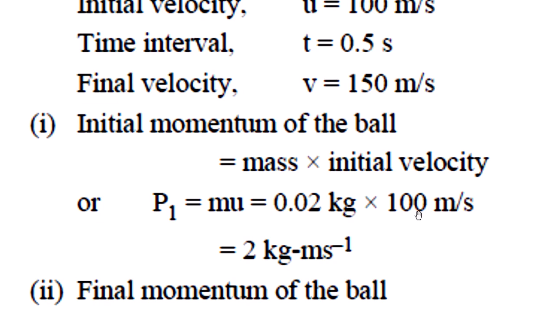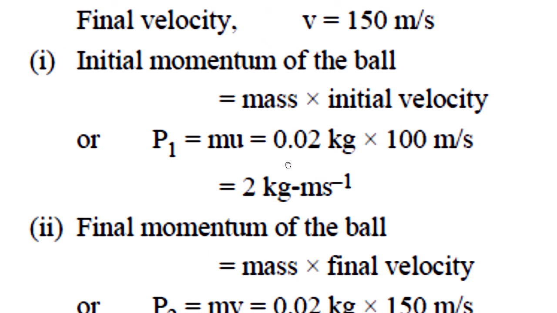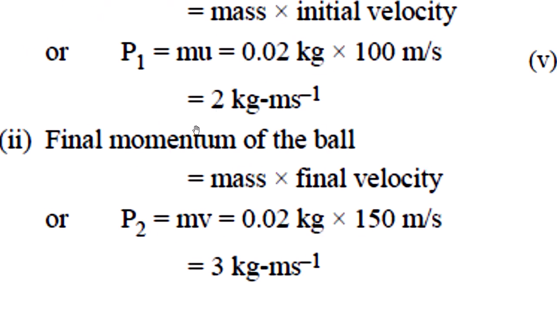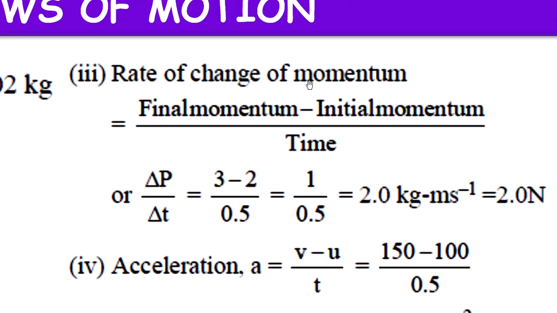So 0.02 into 100, which is equal to 2 kg meter per second. So this is the initial momentum of the ball. Final momentum means mass into final velocity, 0.02 into 150, which is equal to 3 kg meter per second. That is P2.